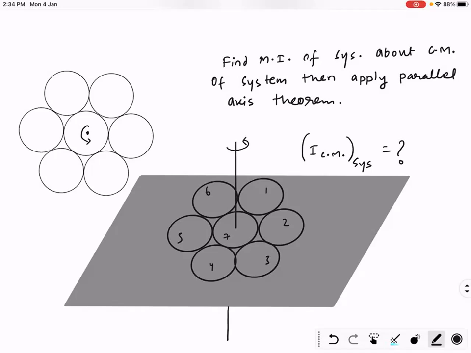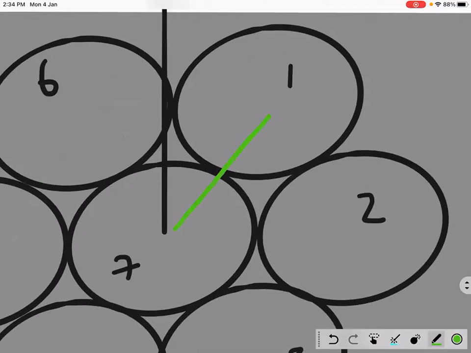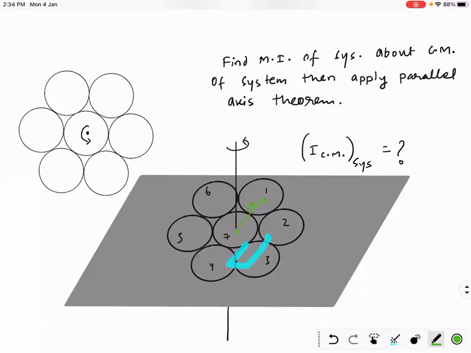So what is the moment of inertia of ring 2 about this axis? What is the moment of inertia of ring 1? Sorry. Moment of inertia of ring 1. What is this distance? Distance between center to center. 2r. Right. And the moment of inertia of ring 1 about its center of mass is mr square, right?